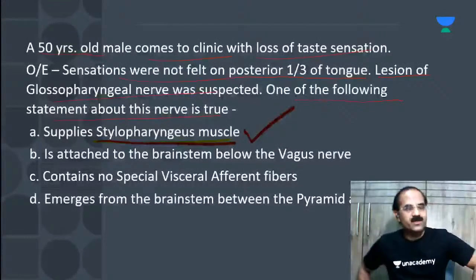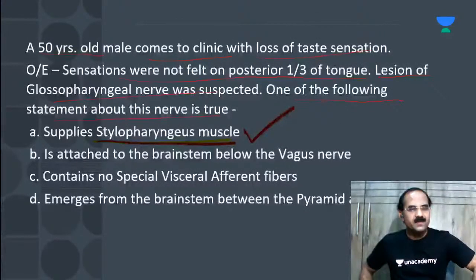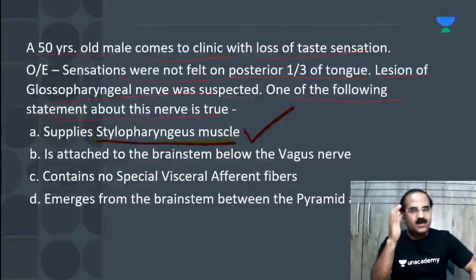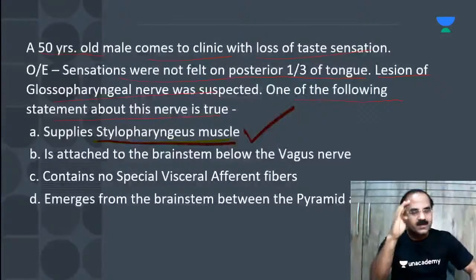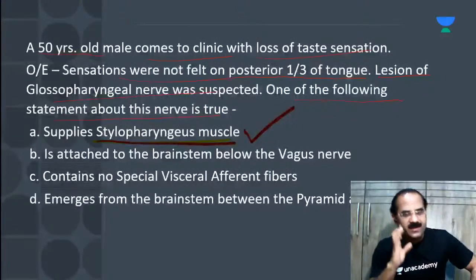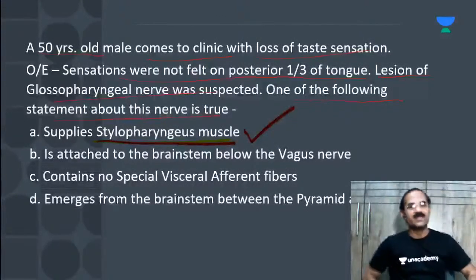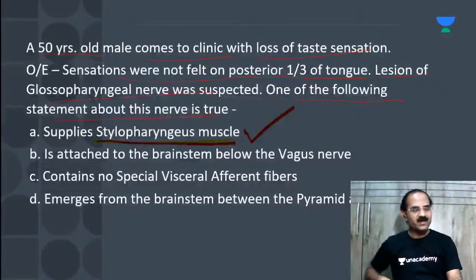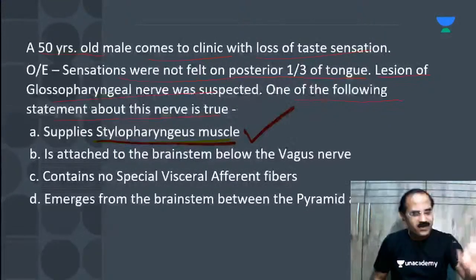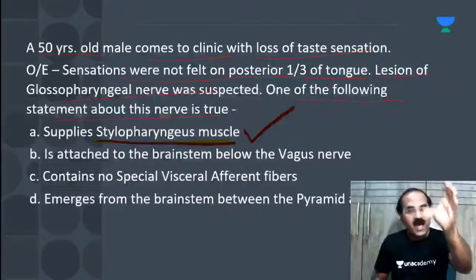There's a common nucleus for 3 nerves. Can you guess this? There's a common nucleus for 3 nerves, and all these 3 nerves are supplying the muscles of the pharyngeal arches. Yes, you got this, Sonalika. It is not NTS, sorry. Yes, Shruti, you're right. That is not the nucleus of tractus solitarius. No, it is the nucleus ambiguus.